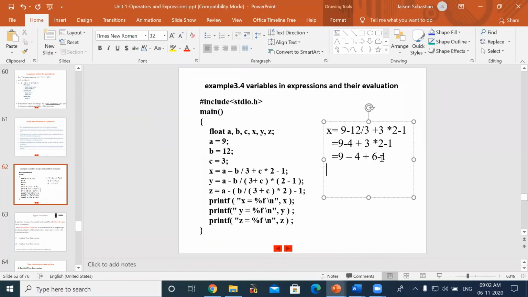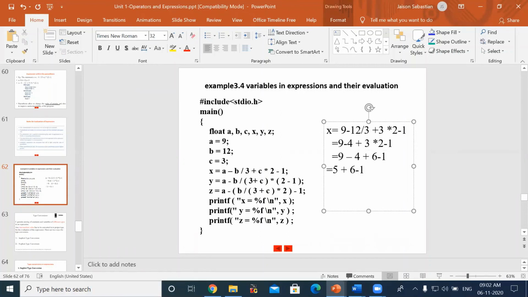In the next step, what will happen now? Again, from the left, when we start, the multiplication and division operators are over, so it will now start from this side. It will encounter a minus symbol. It takes two operands. 9 minus 4 is 5. So you can rewrite the expression as 5 plus 6 minus 1.